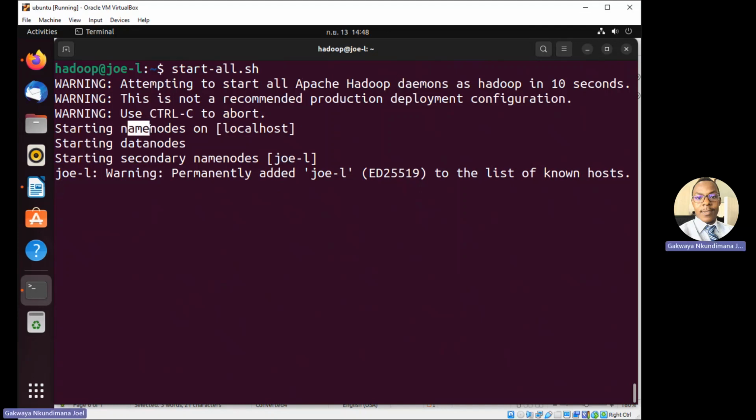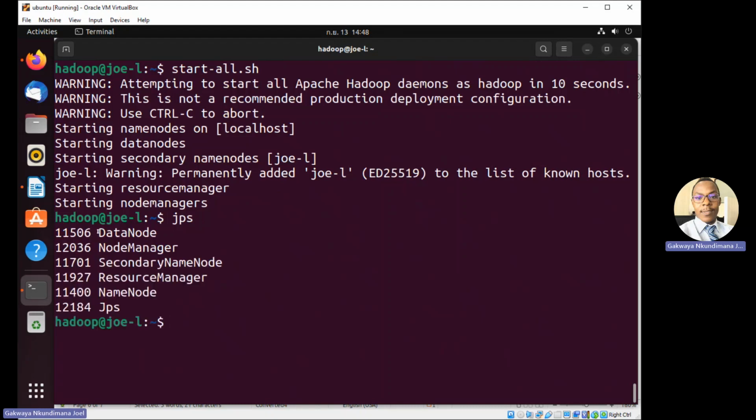So now, as you can see, name node started, data node started, secondary name node started, resource manager is starting, and node manager is starting. All right, so we are going to look at the processes which are on services once this is done. So you have to check JPS. JPS will show us how many nodes. Look here, data node is running, node manager is running, secondary name node, they're all running.